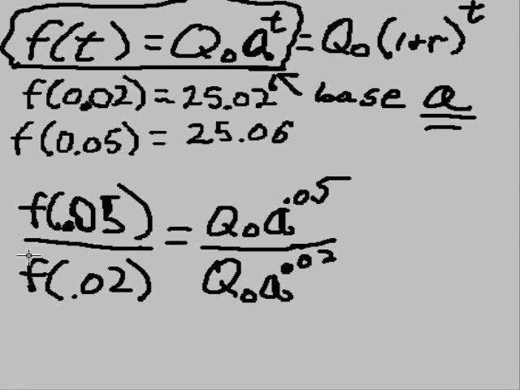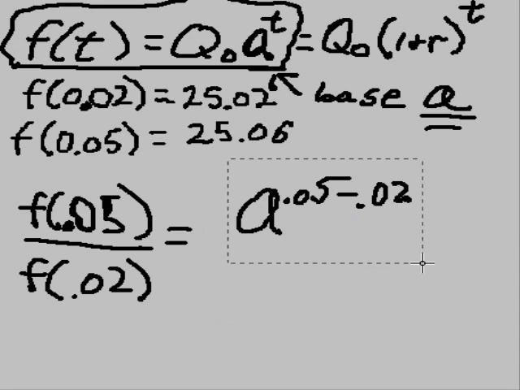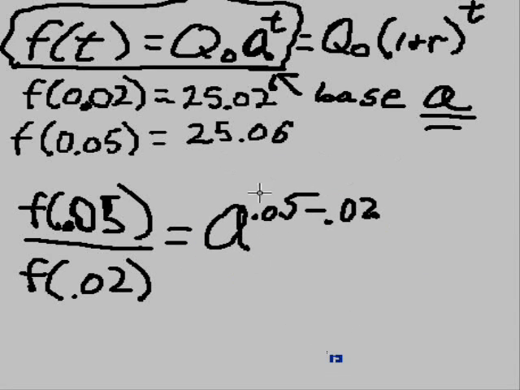The q sub 0's cancel out, and what does that leave us with? A to the 0.05 over a to the 0.02, which becomes a to the 0.05 minus 0.02 power. Yes? That's what it becomes. And of course we can rewrite this, and 0.05 minus 0.02 is 0.03.